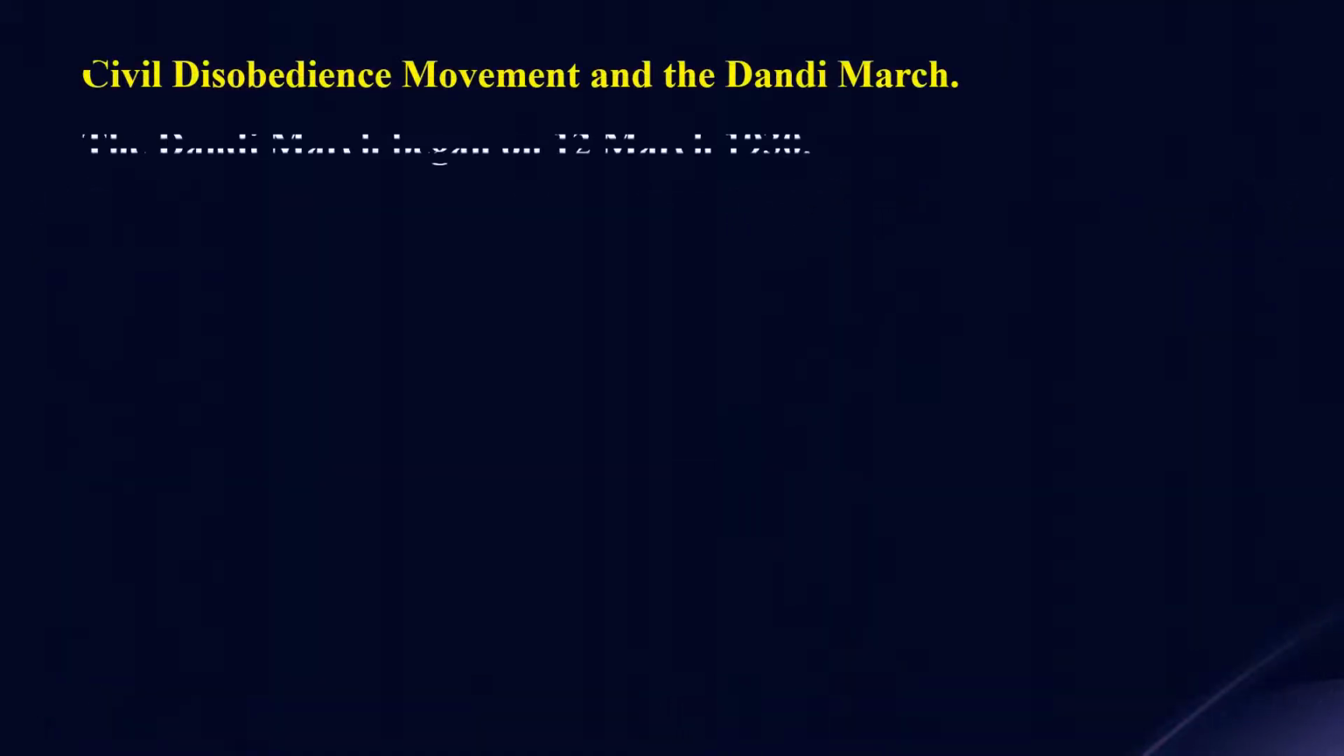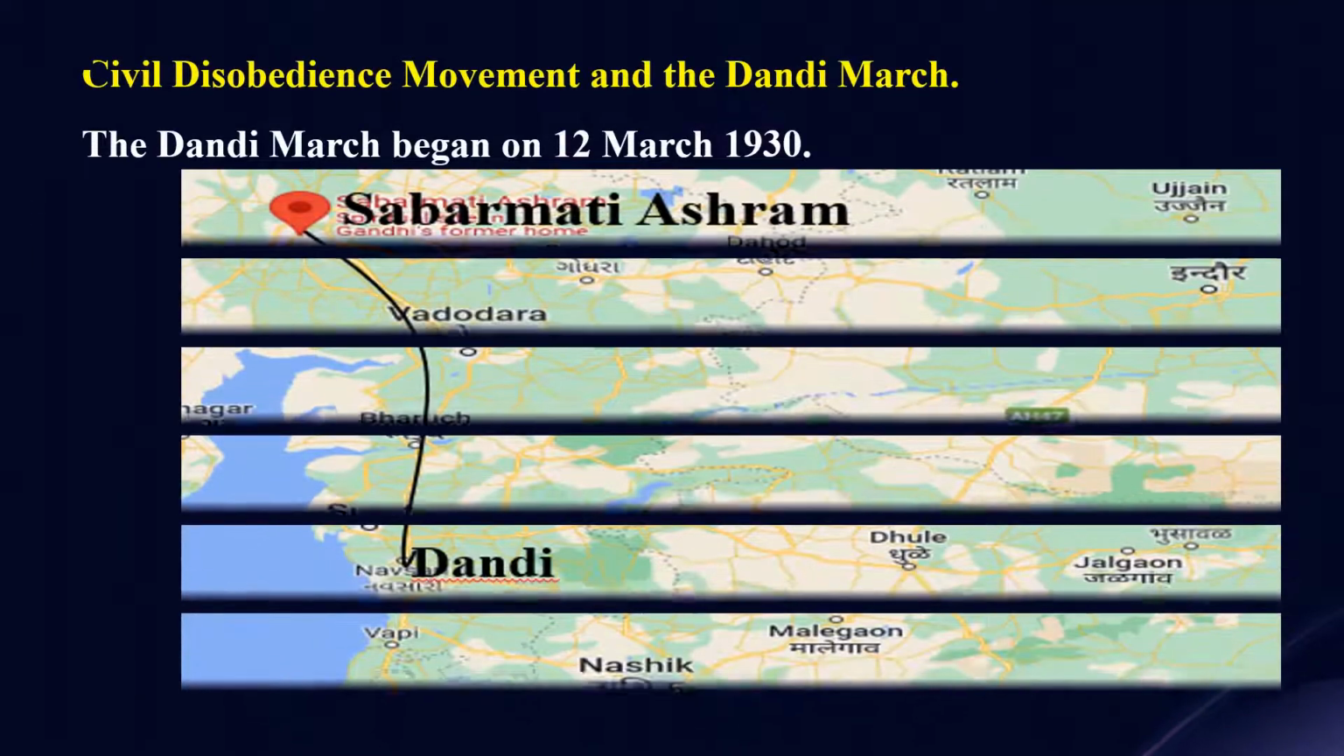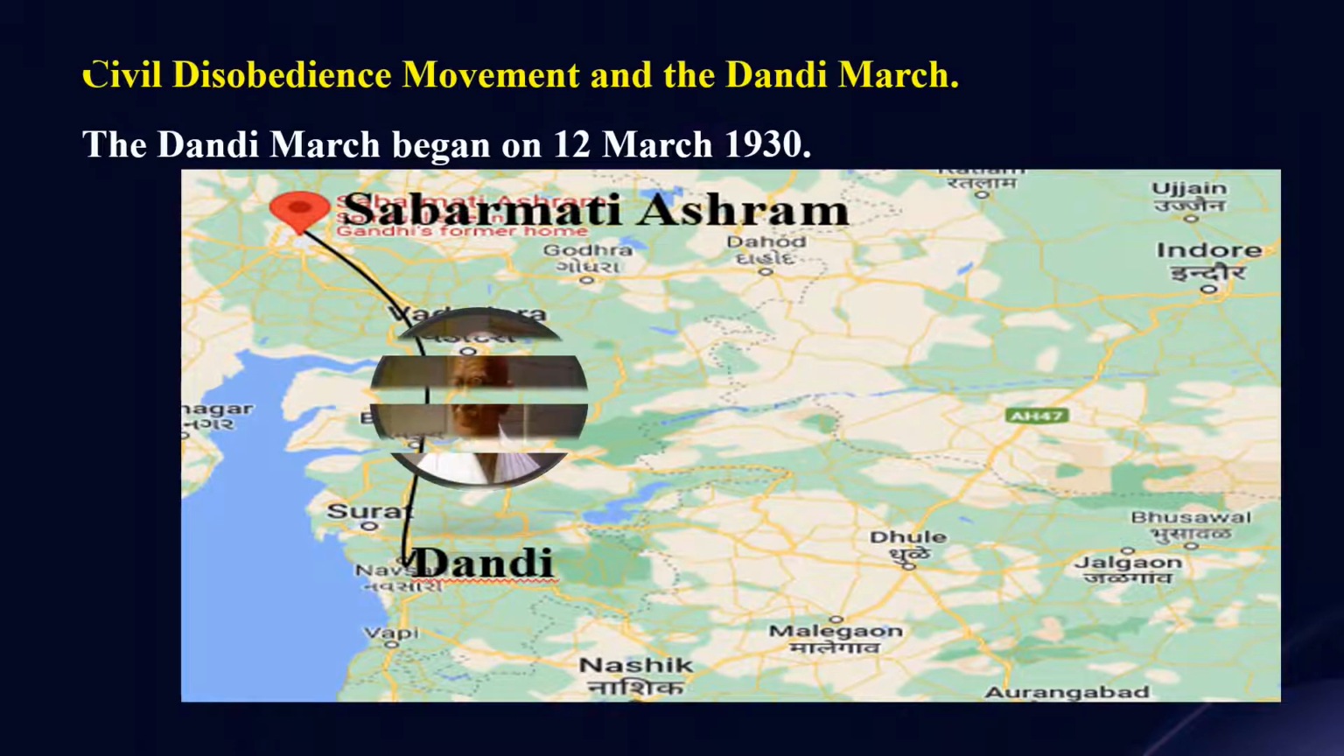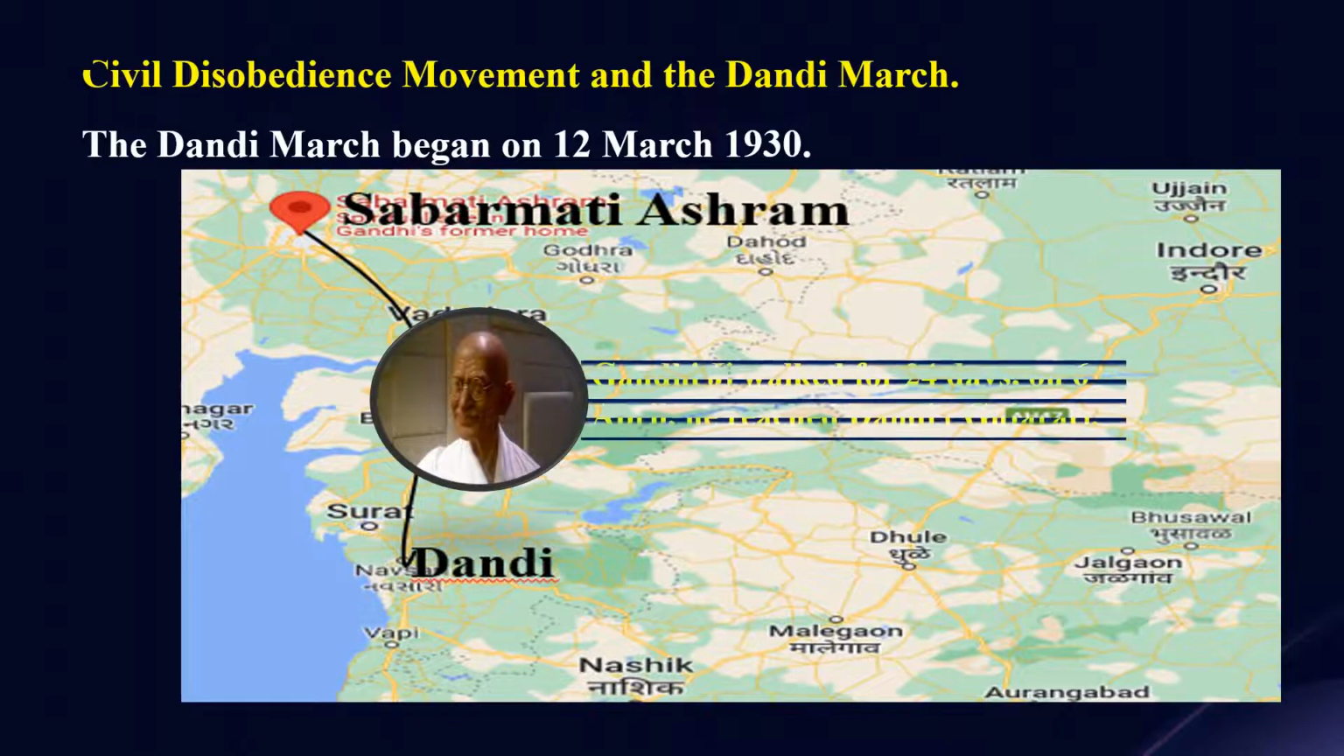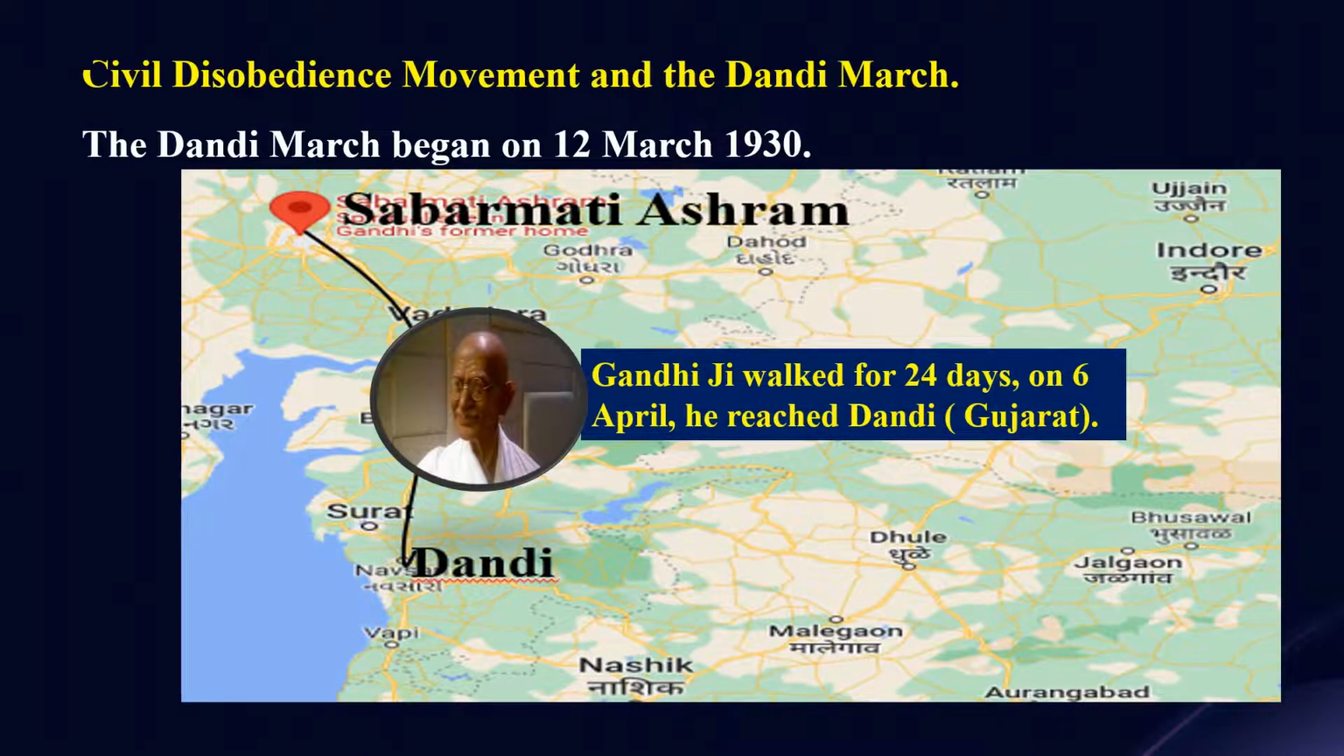The Dandi March began on 12th March 1930. On 12th March 1930, Gandhiji began walking from his ashram at Sabarmati towards the ocean. He walked for 24 days and on 6th April, he reached Dandi, a coastal town of Gujarat. He made a fistful of salt and broke the salt law. Meanwhile, in many other parts of India, many salt marches were organized by Gandhiji's followers. This was the beginning of the civil disobedience movement.